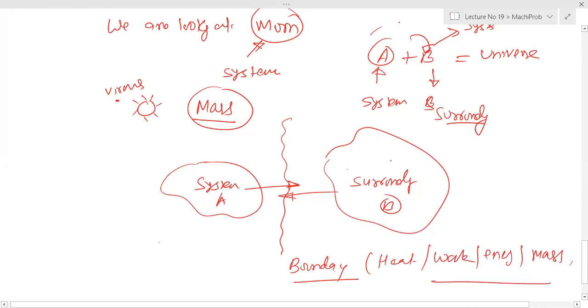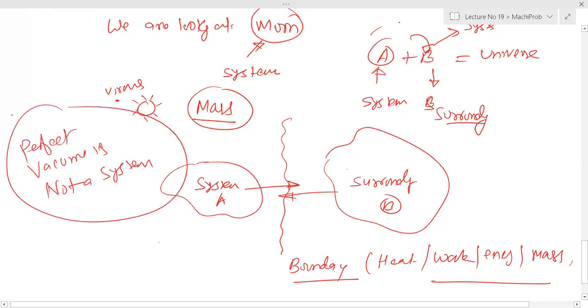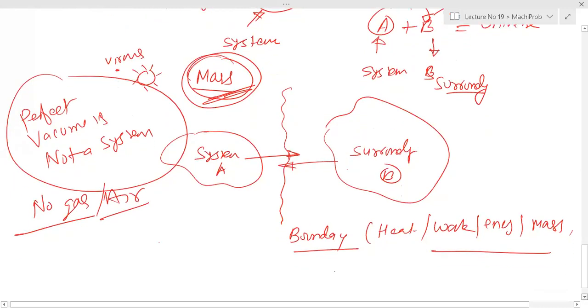Anybody ask some question? No, vacuum is not a system. Perfect vacuum is not a system because it does not have mass, no gas, no air, so no mass. That means it is not a system.